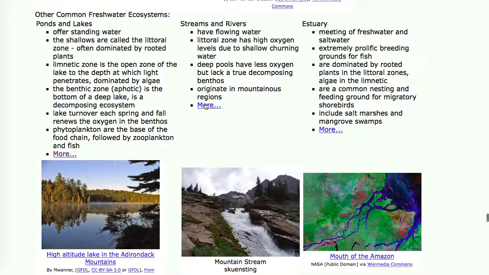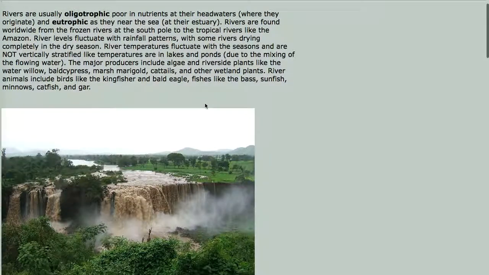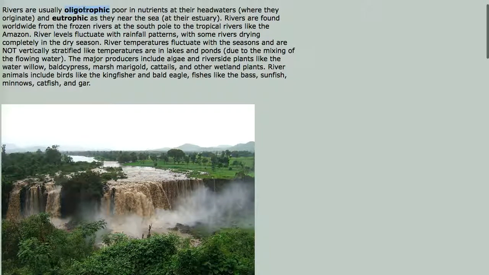Streams and rivers have flowing water. Things tend to be more evenly mixed in terms of temperature and nutrient availability. Rivers are usually oligotrophic when they're near their headwater, where their birthplace is, but as they go downstream, they become more and more eutrophic as animals pee in them and poop in them and they pick up nutrients. Temperatures can fluctuate but tend to be even on a given day because of the churning of the river. But in the winter, temperatures can be cold in the water, and in the summer, the temperatures are warm.